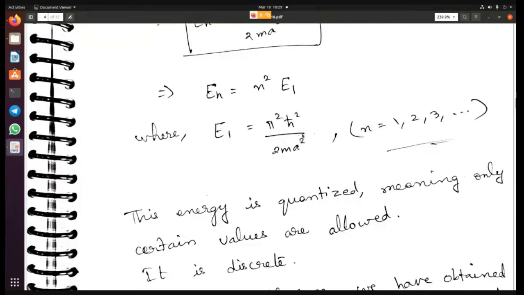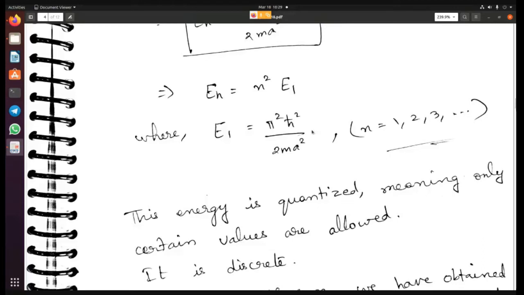So the minimum energy that we are getting is some finite quantity, and this energy is known as the 0 point energy. So it is not zero energy, but it is the 0 point energy. It's just a term that people use when the minimum energy is some finite quantity.